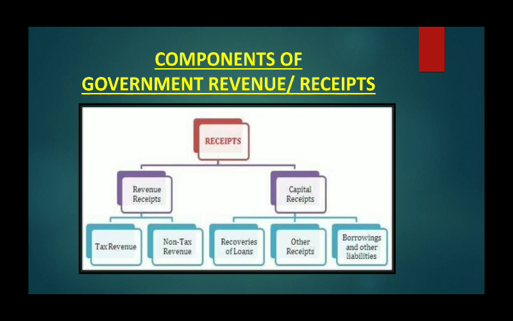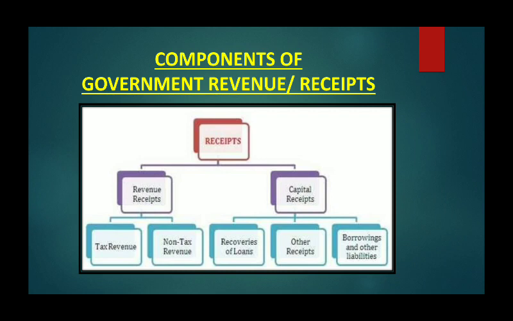Borrowing and other liabilities: the government borrows from the public, as in public debt. We have discussed this. So borrowing by the government is also a kind of receipt. Grants are also there: gifts and grants made by individuals, private organizations, or foreign governments to the government for a specific purpose, like the relief fund or defense fund. These are also income in the form of receipts of the government. So all these receipts are non-tax revenue and tax revenue.